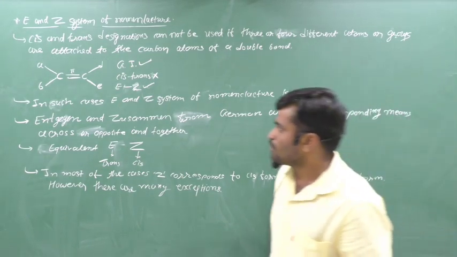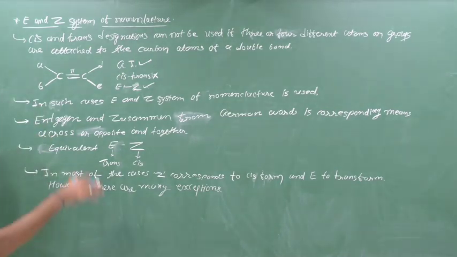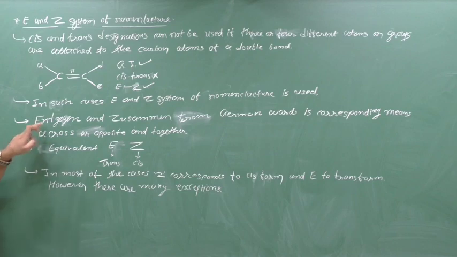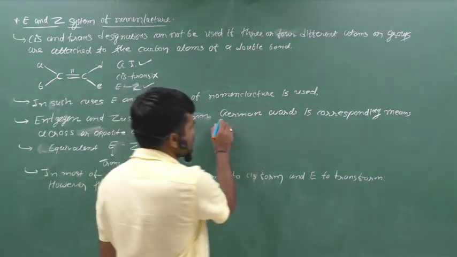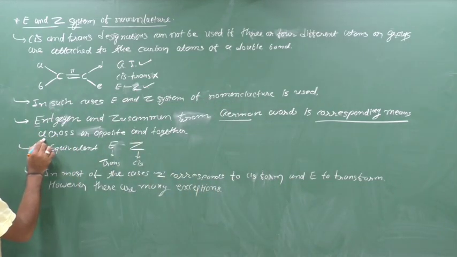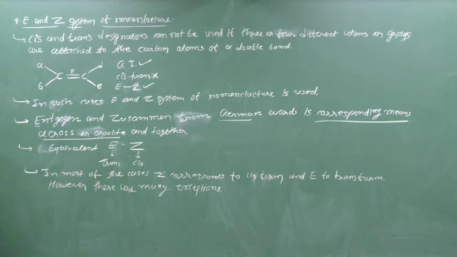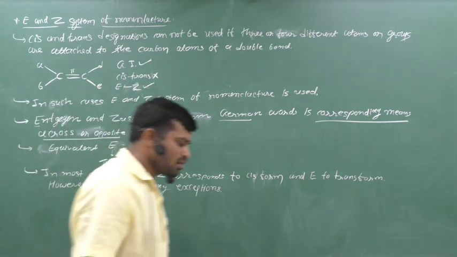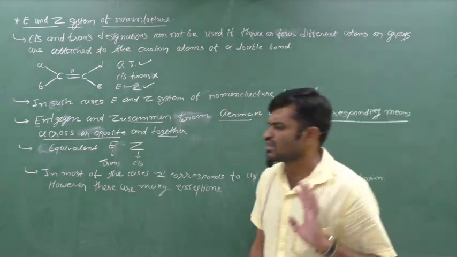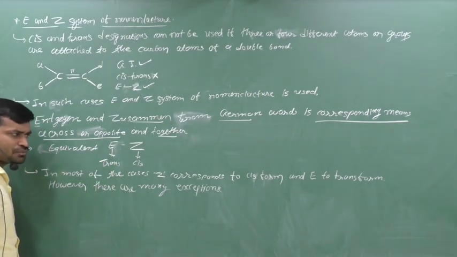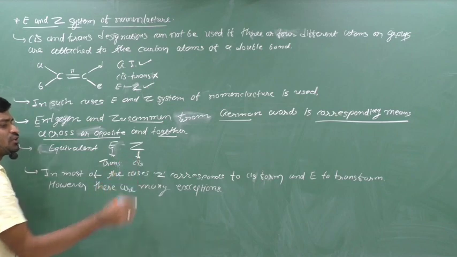Clear? What is the meaning of E and what is the meaning of Z? What are the full forms? E stands for Entgegen and Z stands for Zusammen. They are German words. E means across or opposite, and Z means together. In general, the E form is equivalent to the trans form and the Z form is equivalent to the cis form.